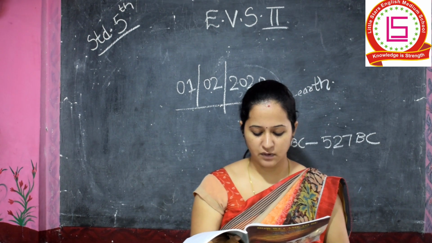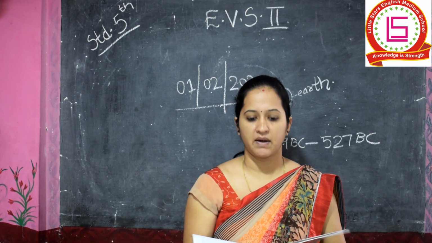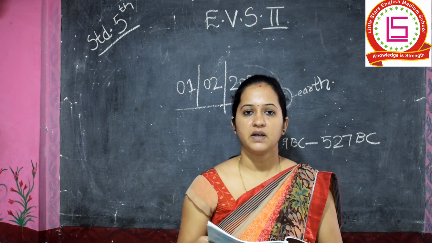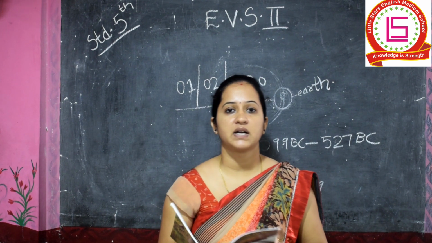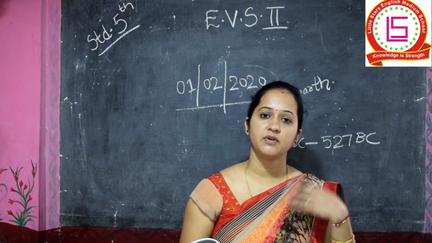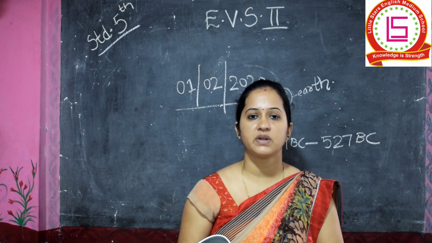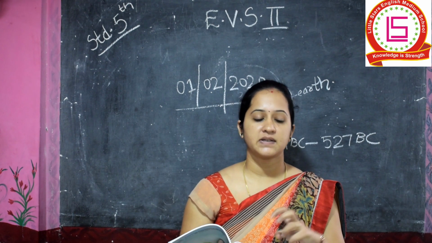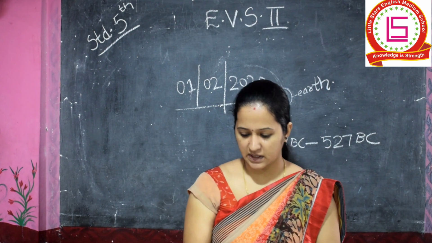Information about some of these events can only be obtained with the help of the evidence buried under the ground. Now, the events that took place even before the Common Era, how can we know about their history? By all the materials that have been buried in the soil. Now we'll see the next page, page number 9.